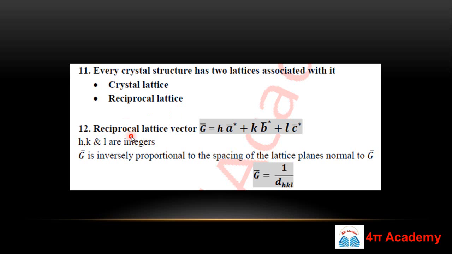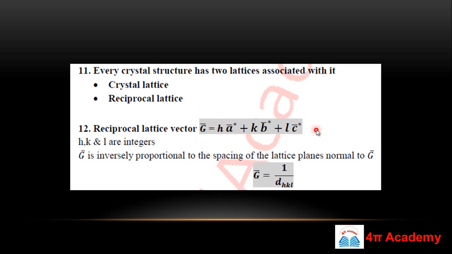The reciprocal lattice vector is a vector which represents your crystal inside the reciprocal space. And what is this vector G? This is h vector a star plus k vector b star plus l vector c star. These h, k, l are integers, and a star, b star, c star are the primary vectors which represent the directions of your reciprocal lattice system.